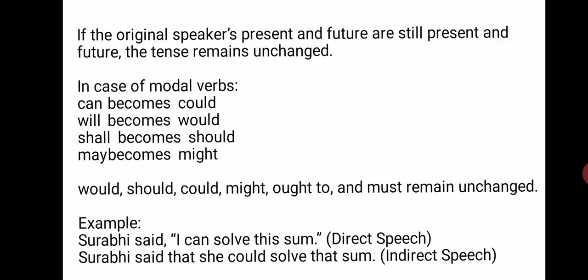If the original speaker's present and future are still present and future, the tense remains unchanged. In the case of modal verbs, can becomes could, will becomes would, shall becomes should, may becomes might. Would, could, should, might, ought to and must remain unchanged. Surbi said, "I can solve this sum." Surbi said that she could solve that sum. See, can has been changed into could.